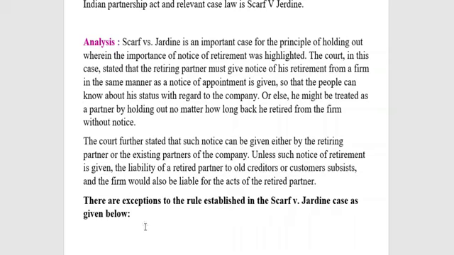Unless such notice of retirement is given, the liability of a retired partner to old creditors or customers subsists, and the firm would also be held liable for the acts of the retired partner. Here not only the active partner is held liable, but also the firm would be held liable for the acts of the retired partner. If he represents the partnership firm in any contractual dealing, even though he has retired, in that event also the partnership firm will be held liable,